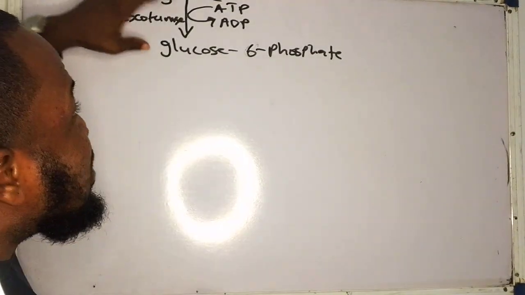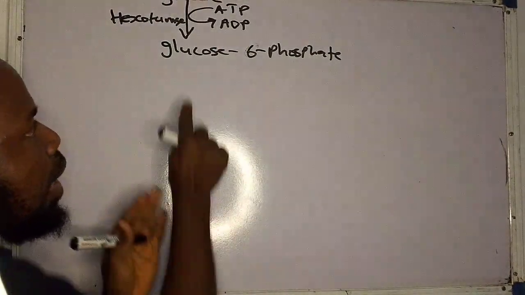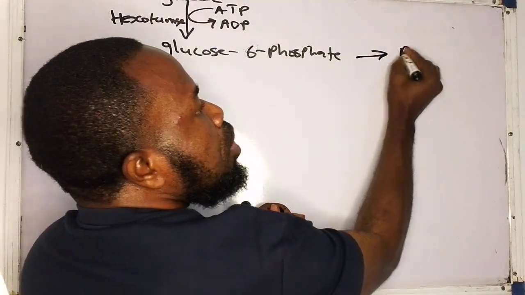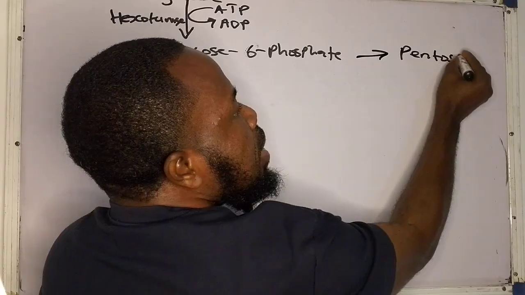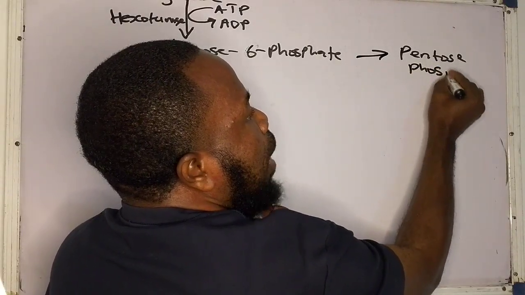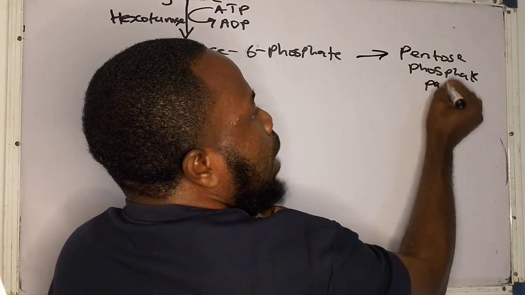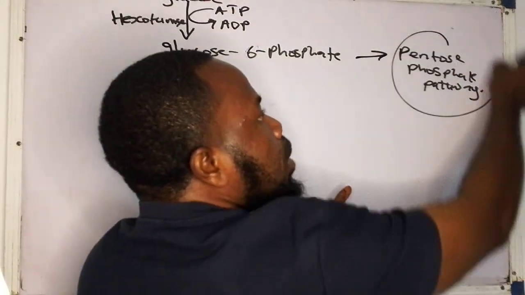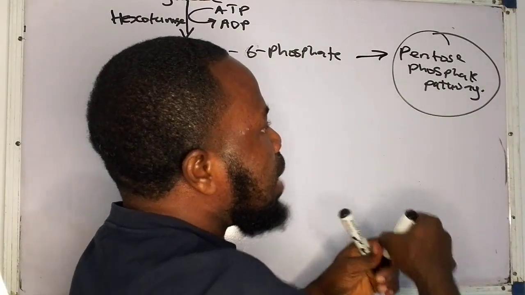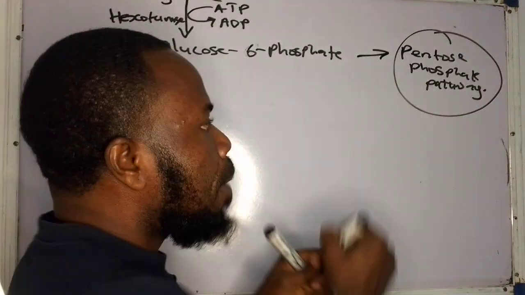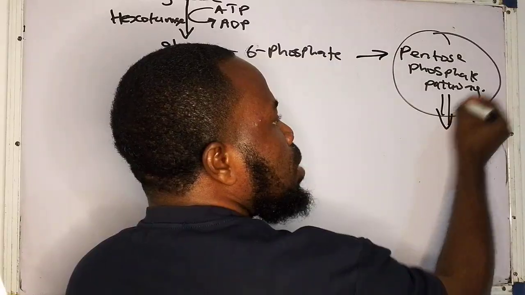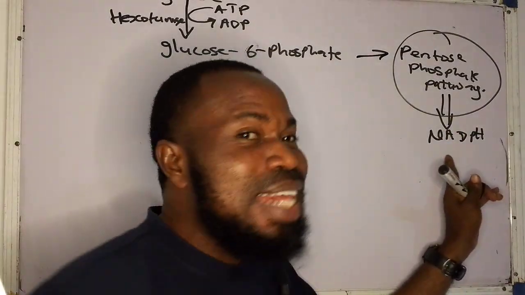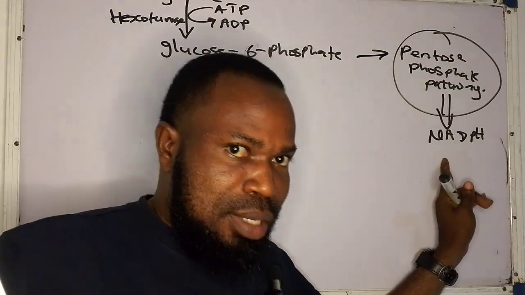Now this step is regulatory, but this is not a committed step in the sense that this glucose 6 phosphate that is formed can be channeled into the what? The pentose phosphate pathway, which you must know. Now, one thing about this pathway we should be looking at in subsequent videos is that this pathway is very important. Why? Because it helps to generate, you must put this at the back of your mind, NADPH that is needed in lipid metabolism.